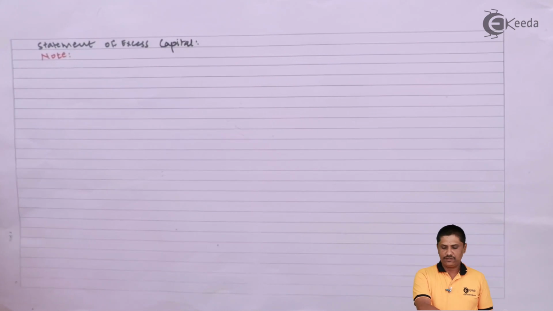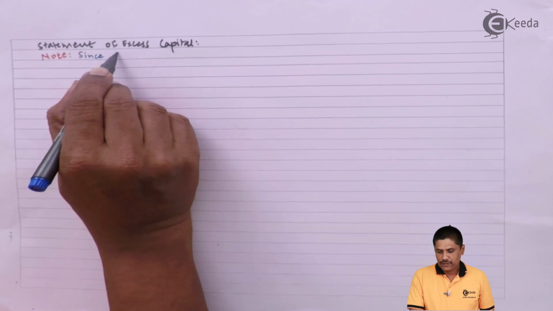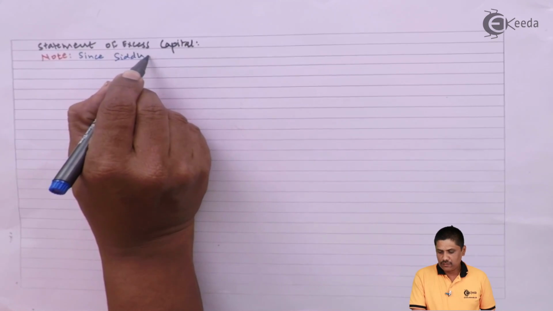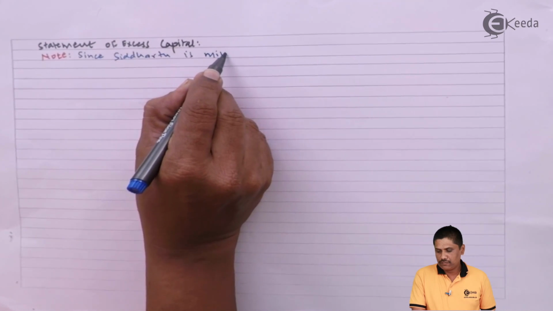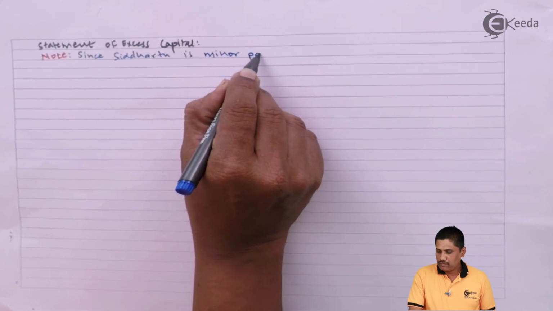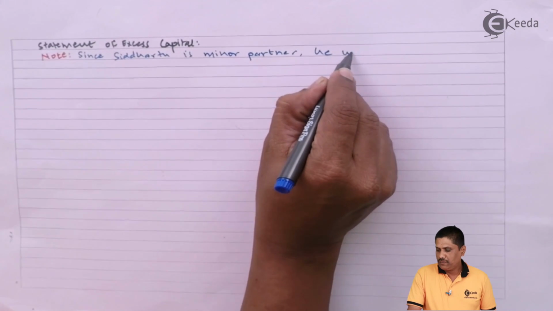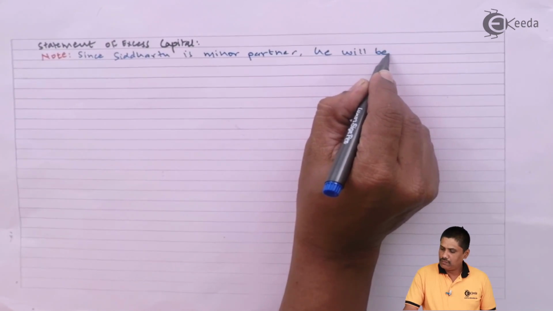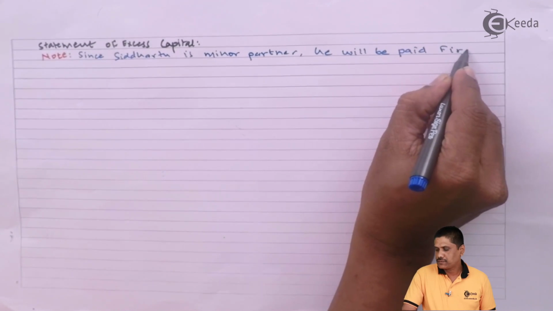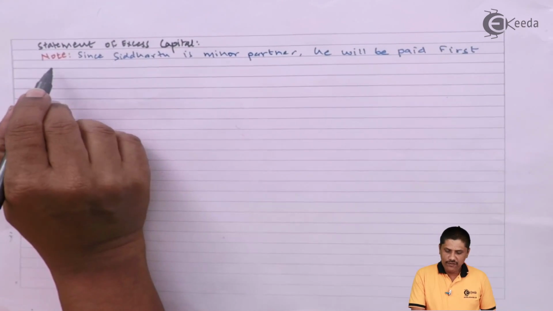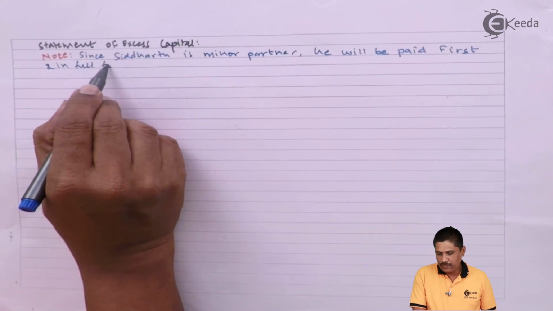So I am writing here, since Siddharth is a minor partner, he will be paid first and in full for his capital.